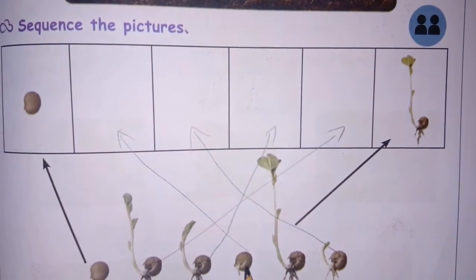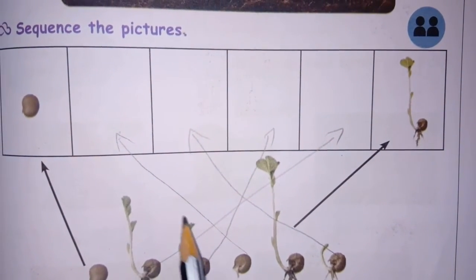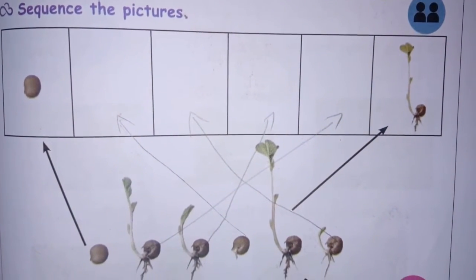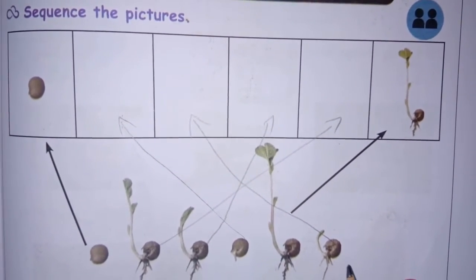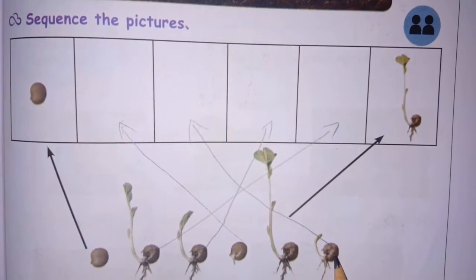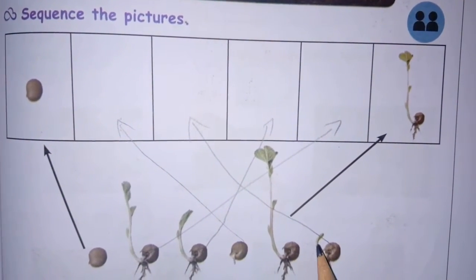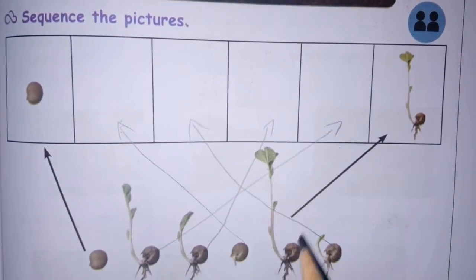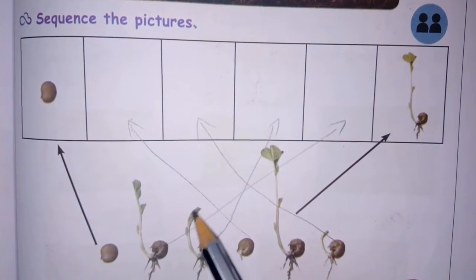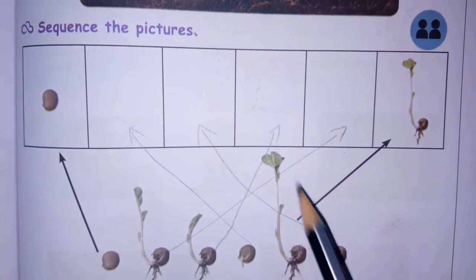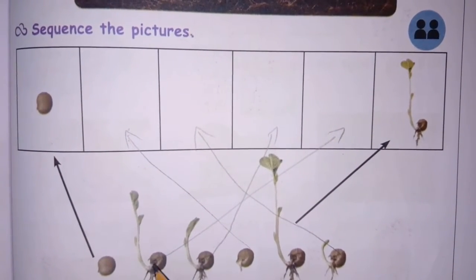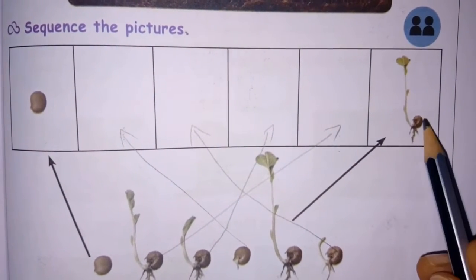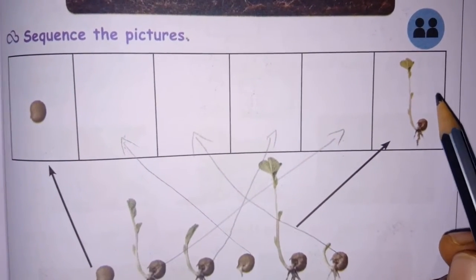Okay, so a small part will be emerging from the seed, we want it to come to the second column. And then the third column, from that seed into the root part, and then the small stem part will be increased in size, it will be in the third column. And then the fourth column, in this diagram it has started still more growth. And then the last one, this. Okay, this want to come under the fourth. So at last, the final, it will be very well developed plants.